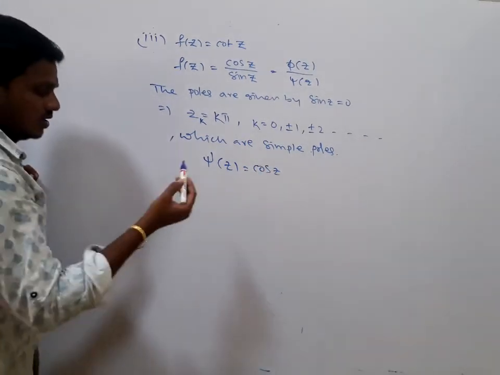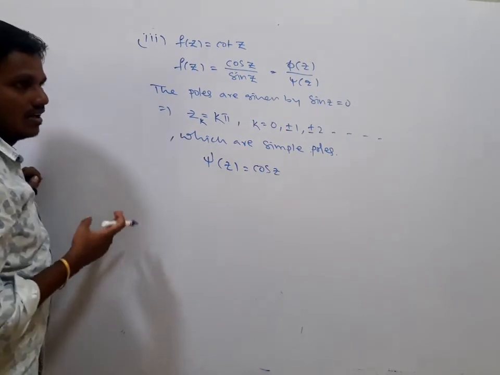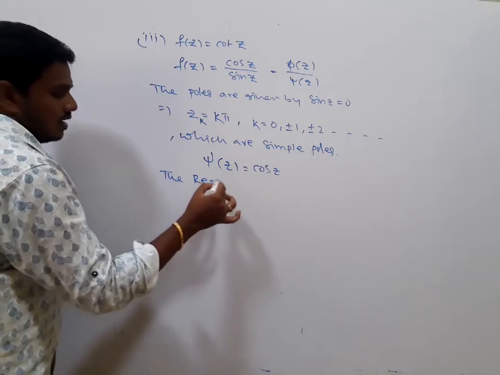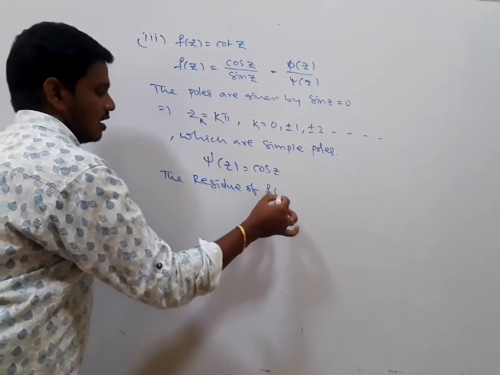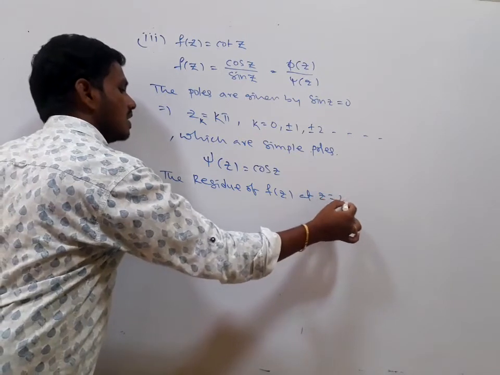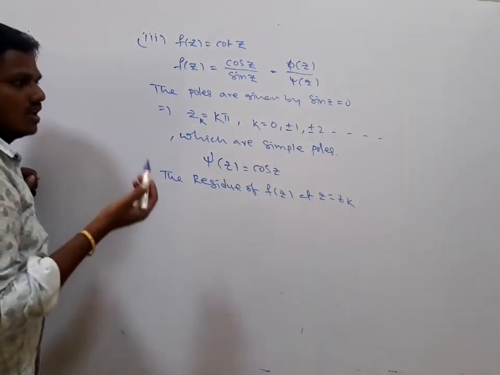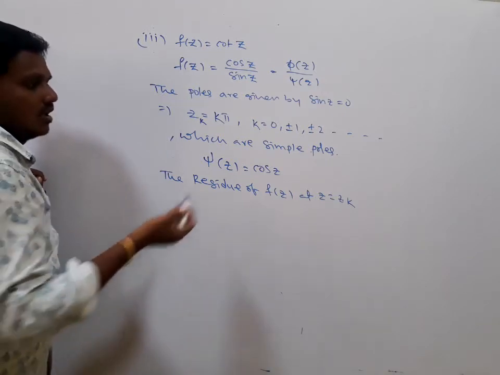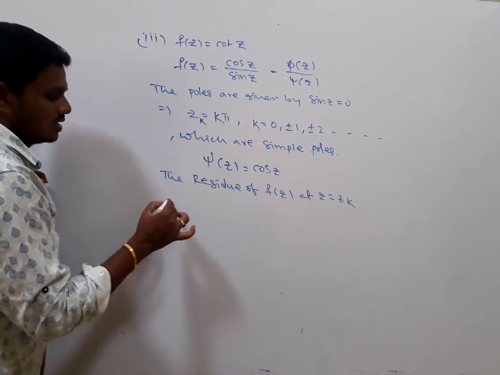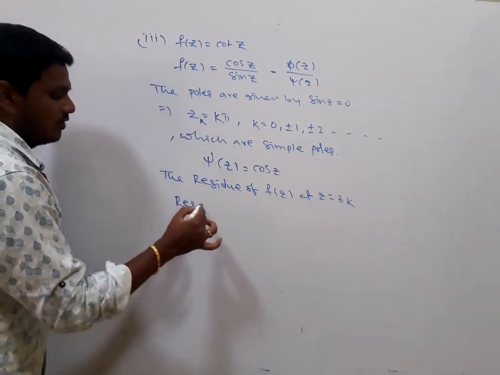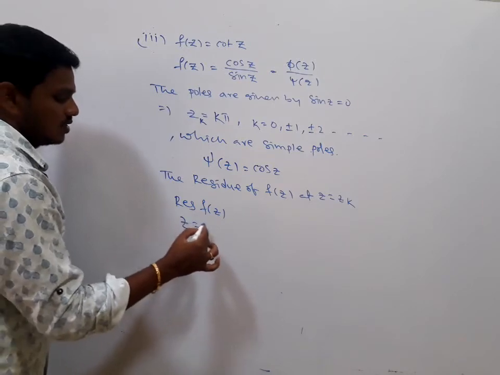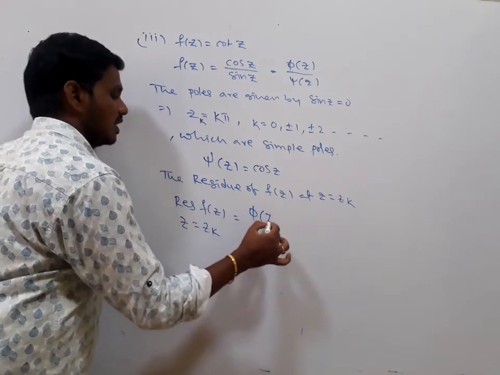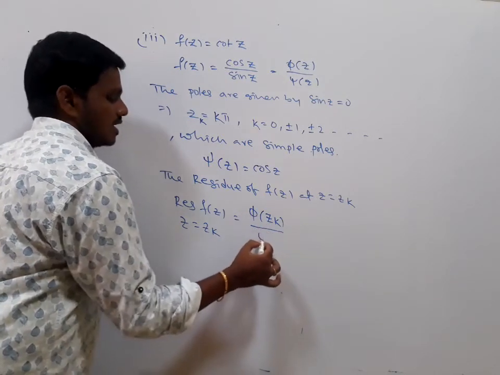Now I am finding the residue in general. In general, the residue of f of z at z equals zk. You can take any value of zk: k equals 0, k equals 1, pi, k equals minus 1, minus pi, right? So in general, that is the residue of f of z at z equals zk. You know the formula here: phi of zk divided by psi dash of zk.